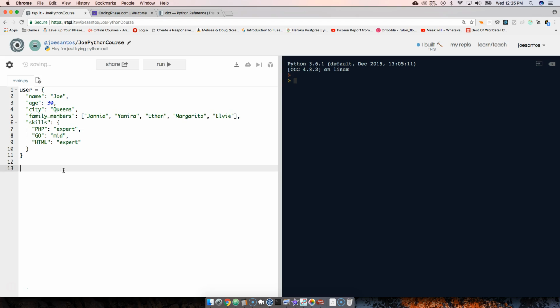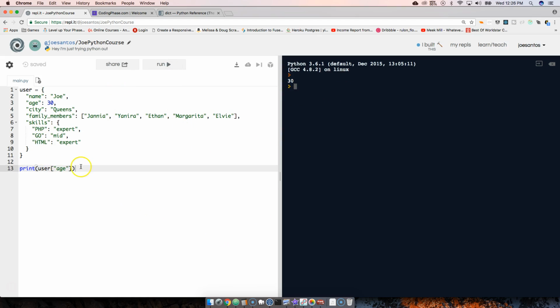Now, how do we get access to each key inside of this dictionary? Very simple. We're going to put in user, and then brackets, and then the name of the key. So if I wanted to get the age, all I have to do is say age, just like in a string, you put it inside of the brackets. Then I can print this out: print user age. We run this, and it says 30.